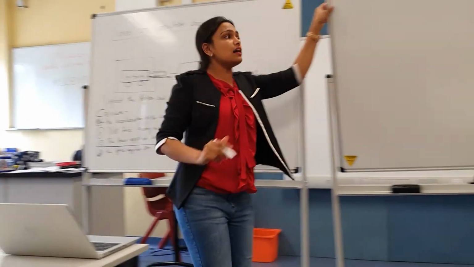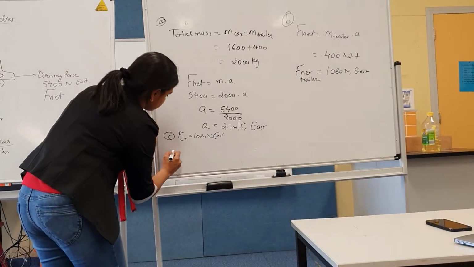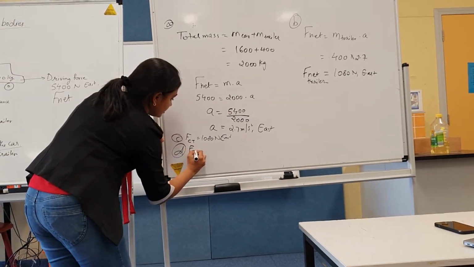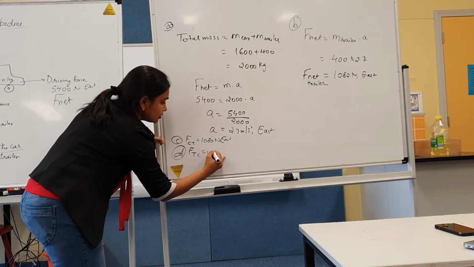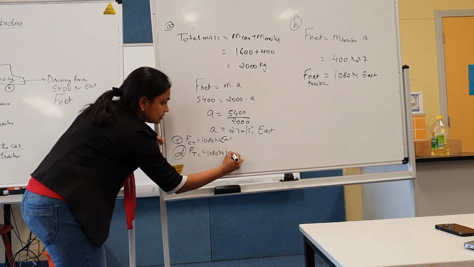So what will be the answer for the D part? F from the trailer to car will be 1080 Newton west.